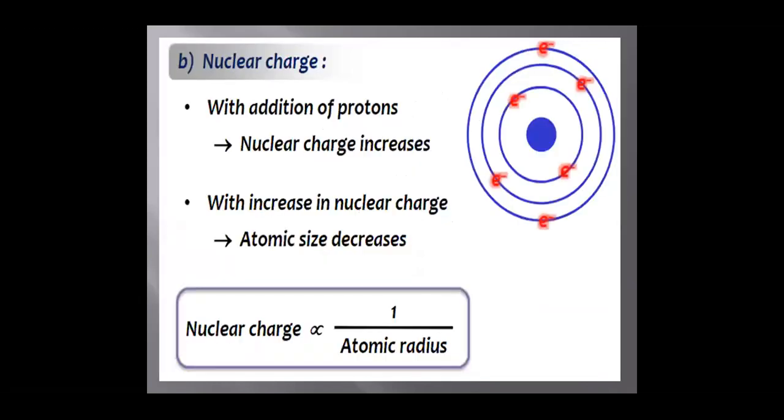Nuclear charge. With the addition of protons, nuclear charge increases. With an increase in nuclear charge, atomic size decreases. Nuclear charge and atomic radius are inversely proportional. As the atomic radius increases, nuclear charge decreases. As the atomic radius decreases, nuclear charge increases.